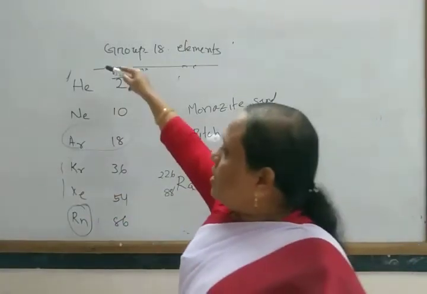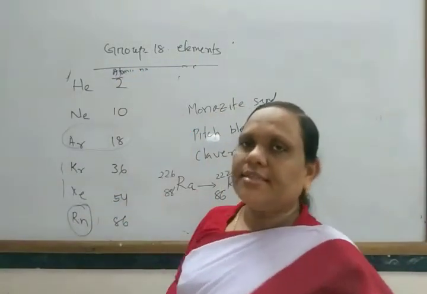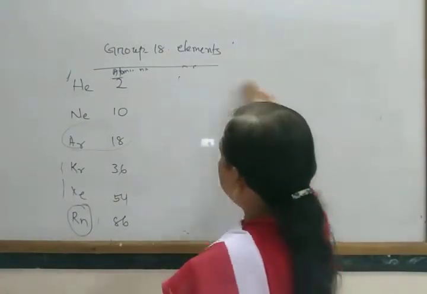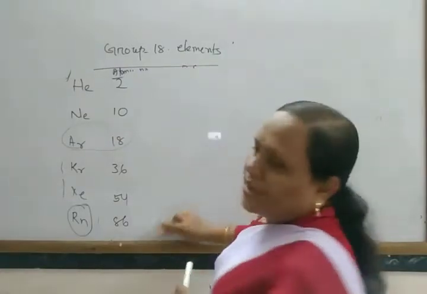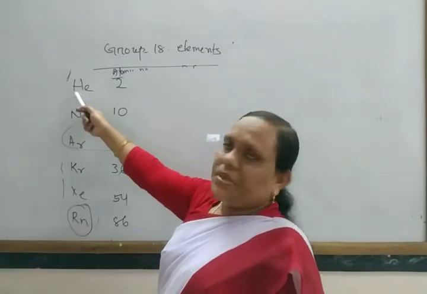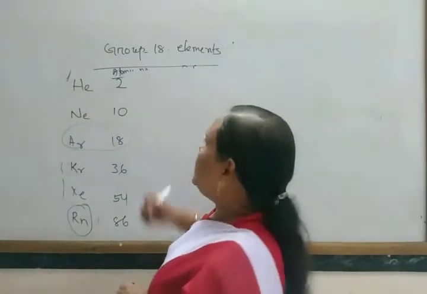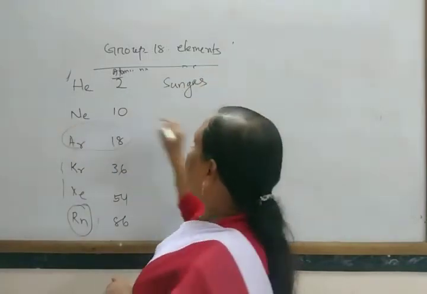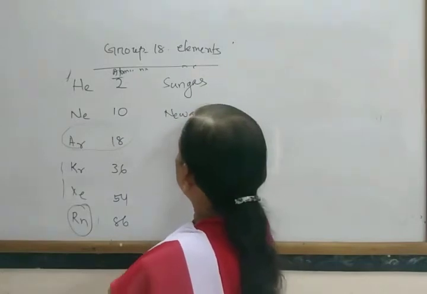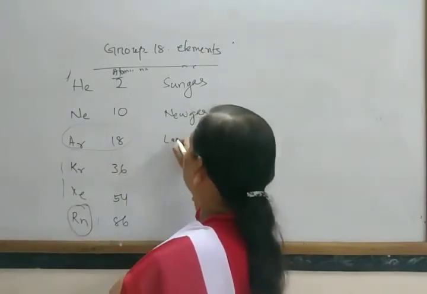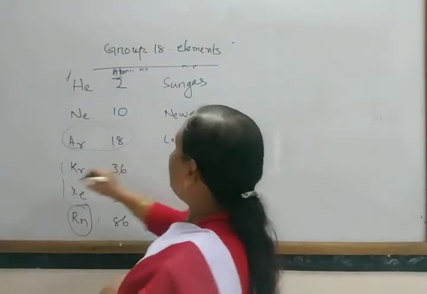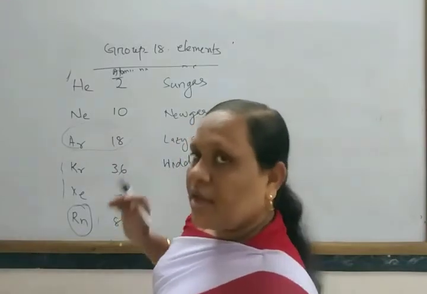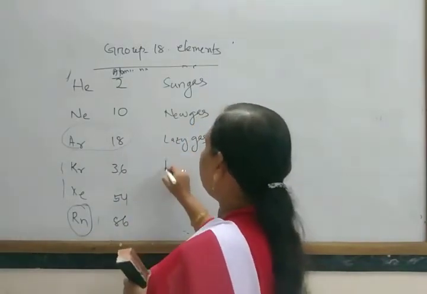All these inert gases have some special names. For example, helium is found in the sun's atmosphere, and most of it is found in the sun. That's why helium is also known as sun gas. Neon is known as new gas. Argon is known as lazy gas. Krypton is known as hidden gas.